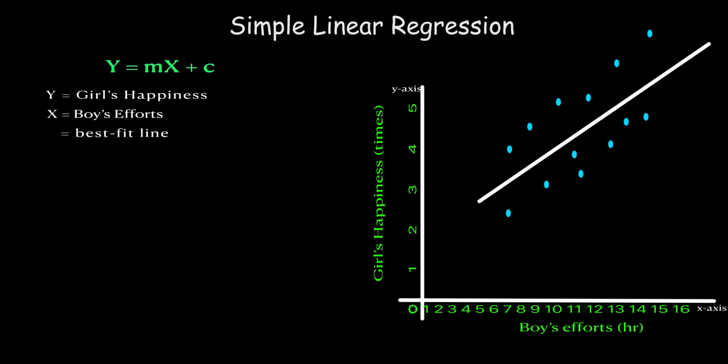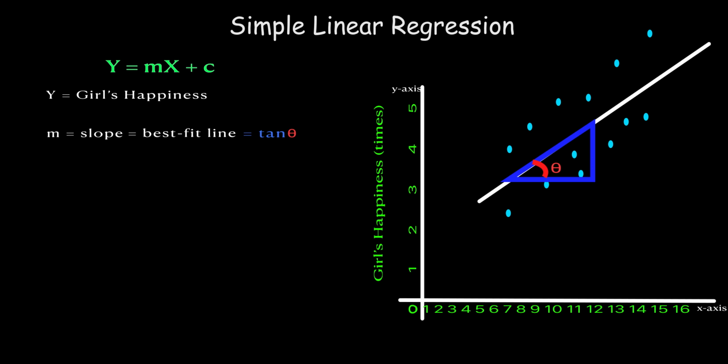Now, the slope of the prediction line that is made is also called tan theta, denoted by the letter m. The angle theta is formed between the hypotenuse and the base, where the base of the angle denotes the x-axis or the boy's efforts.